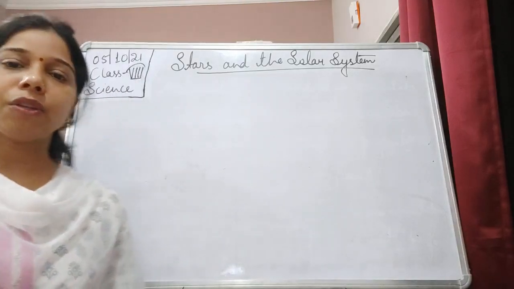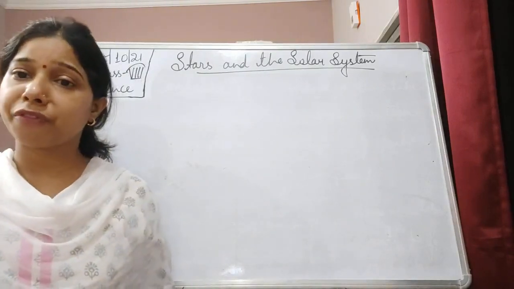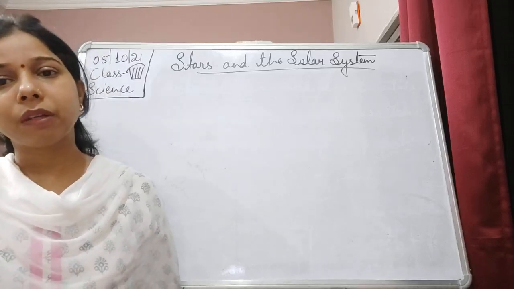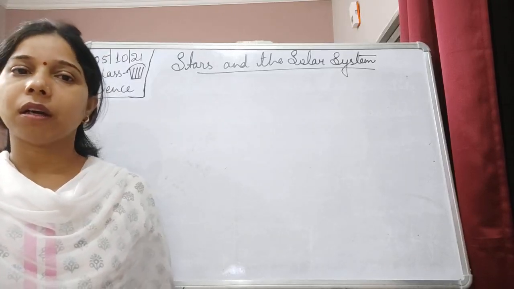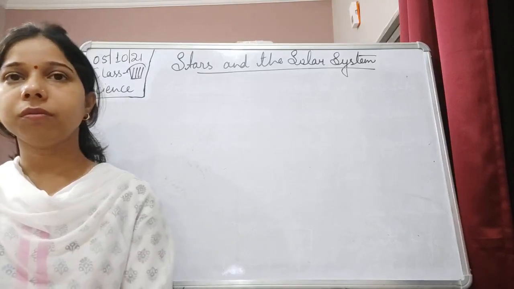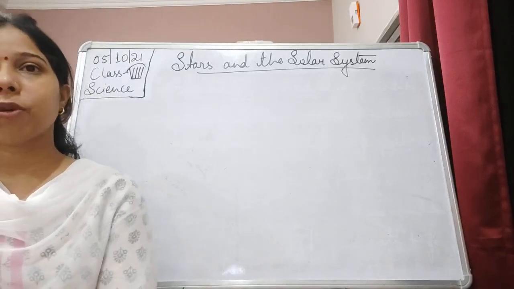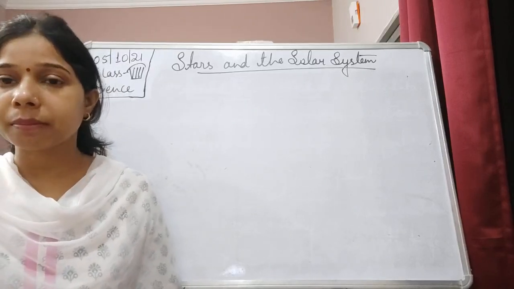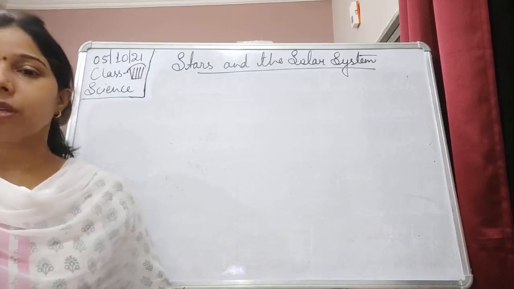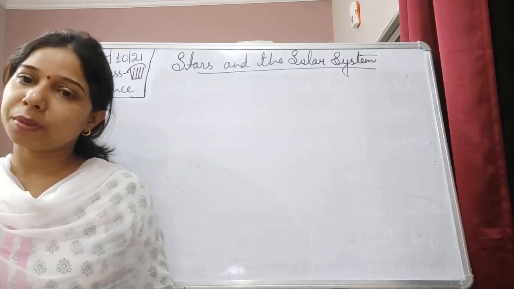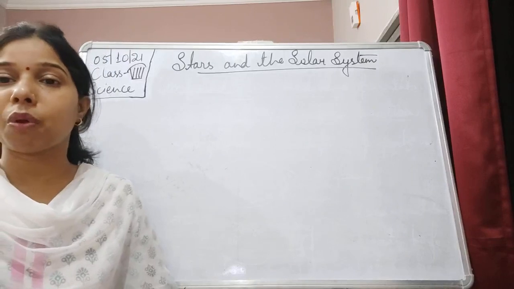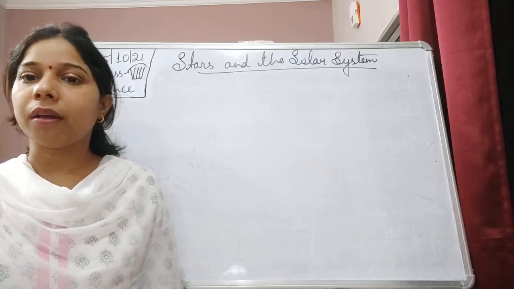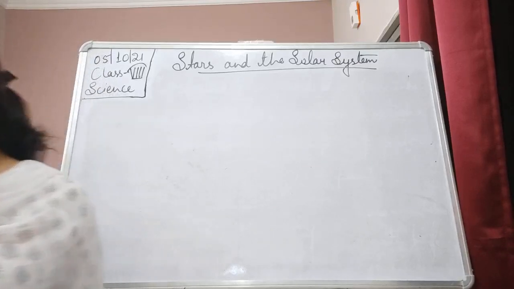So students, in the previous class we were talking about the different planets: the rotation, the period of revolution, as well as the position, and what substances they are made up of. So till now we have seen Jupiter as well as Saturn, which is also called a ring planet. Now let us see another one, which is Uranus, and then Neptune.